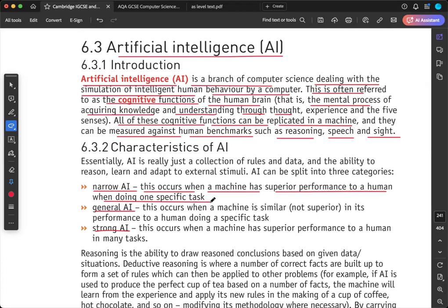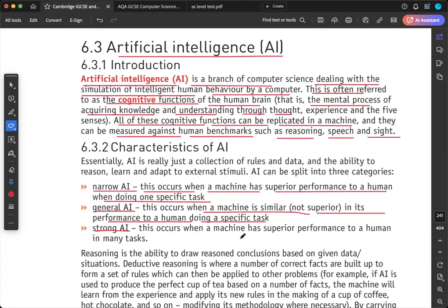In general AI, this occurs when a machine is similar, not superior, in its performance to a human. Like playing games, we mostly beat the computer in playing games. It means it's a general AI. So sometimes humans are going to lose the matches, sometimes humans are going to win the matches. This type of AI is called general AI.